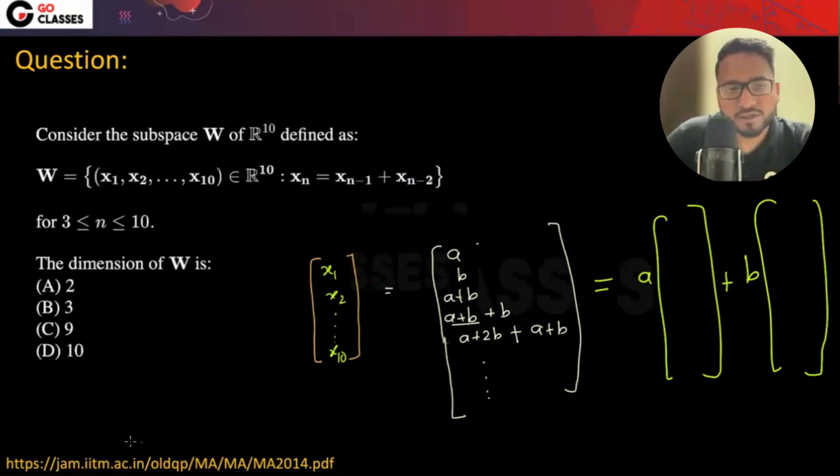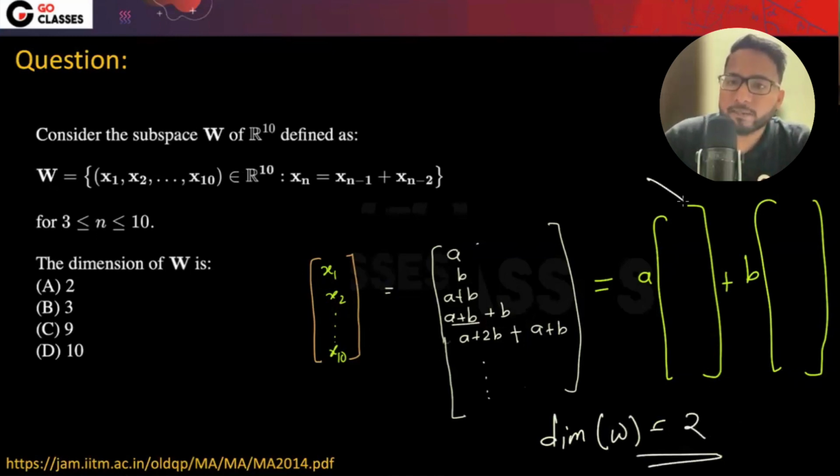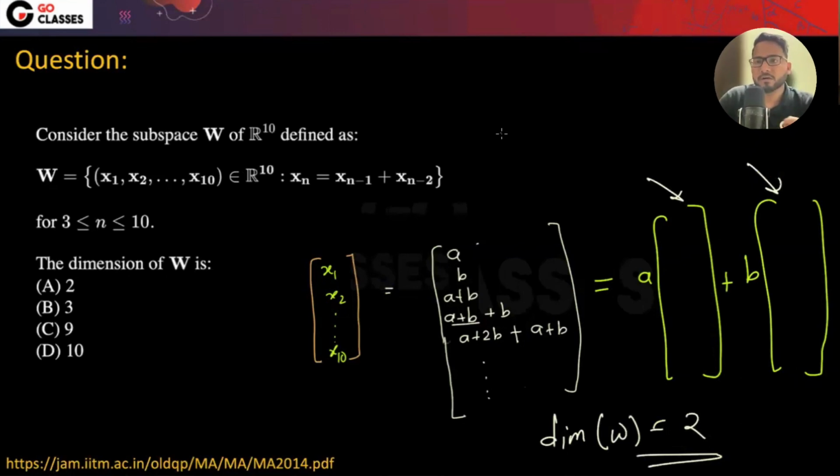This question is from IIT JAM. It is a good question, so that's why I've taken it. Since we are getting this kind of decomposition, the dimension of this vector space is how much? Is this 10? No, it is 2, because there are two linearly independent vectors. Let me know how many of you are comfortable with this explanation. If there is any confusion or doubt, you can let me know. I hope that is fine.